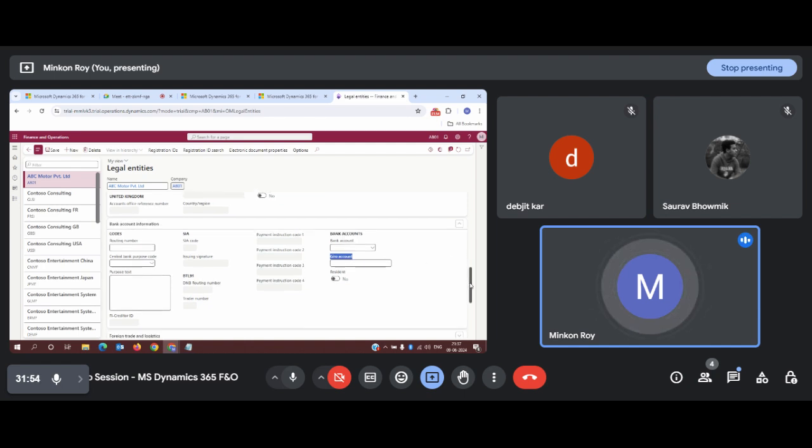So, based on the information, I'll be repeating the same thing: if the customer provides us this information, we will fill it up. Otherwise, while performing the bank configuration or creating a bank in the system, we will set up those processes in the bank module only, not here.